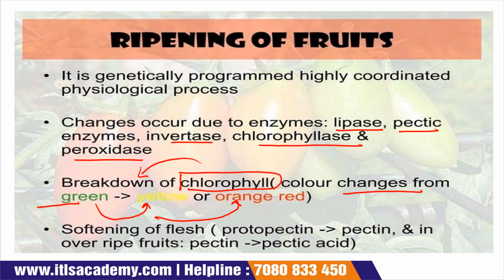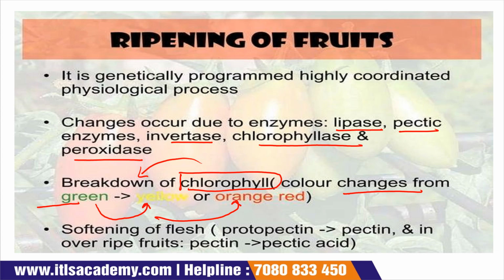Now just imagine the fruits are not ripe. In that case, it is green in color, and this green color is due to the presence of chlorophyll in that fruit. Now what happens when ripening occurs? This chlorophyll breaks down, and when it breaks down, several components are produced, and this green color changes into yellow or orange.